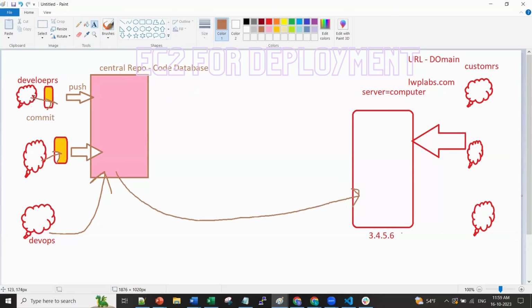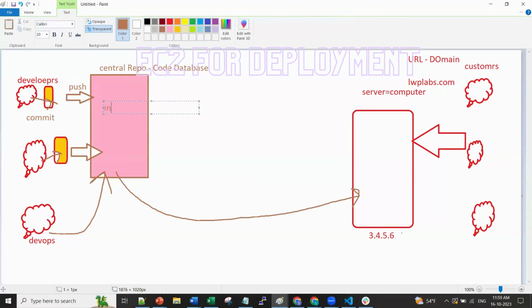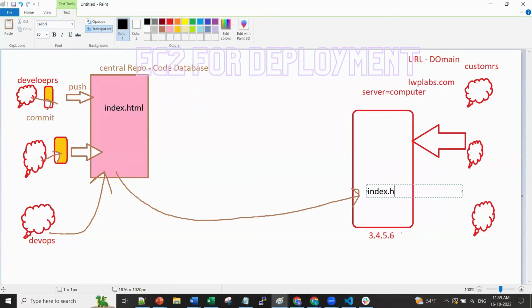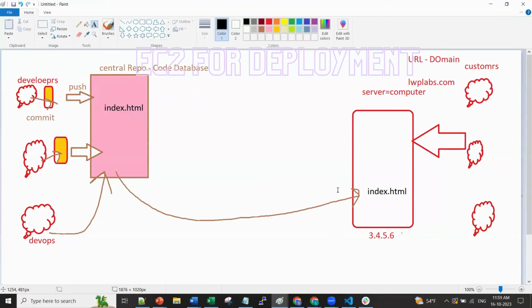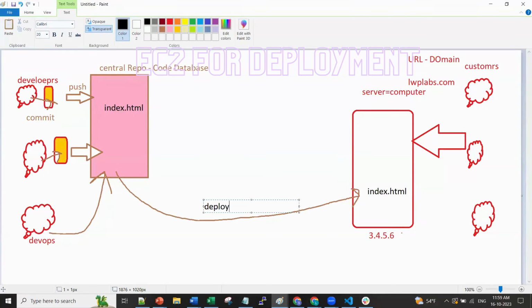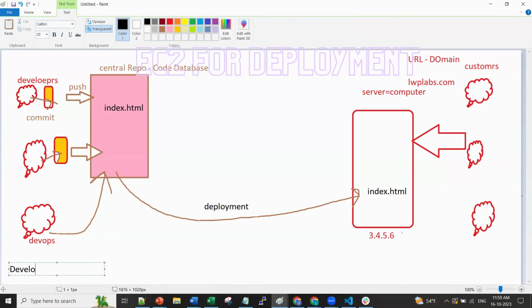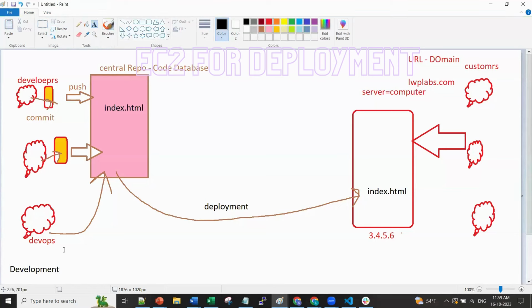They might have created a file called index.html, and this file you need to copy here. This process is called deployment. This process is called development. Okay, easy. Development, deployment. Clear?